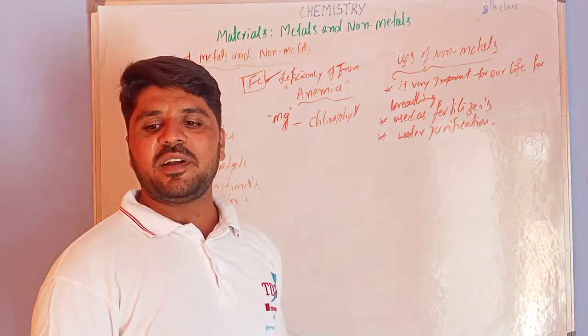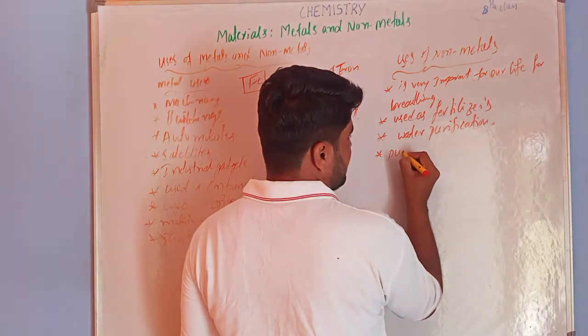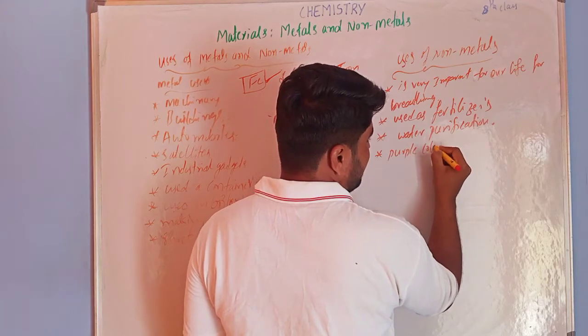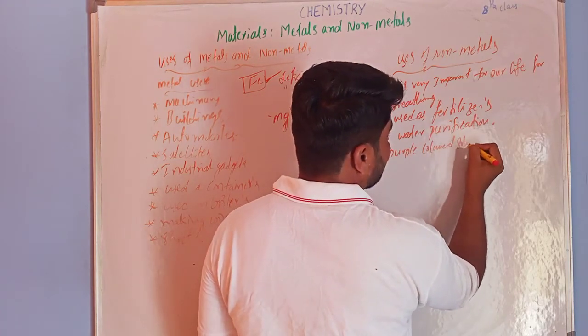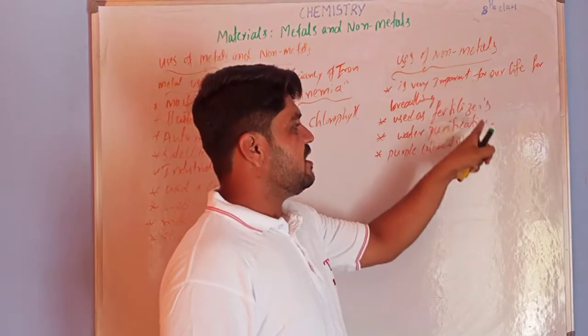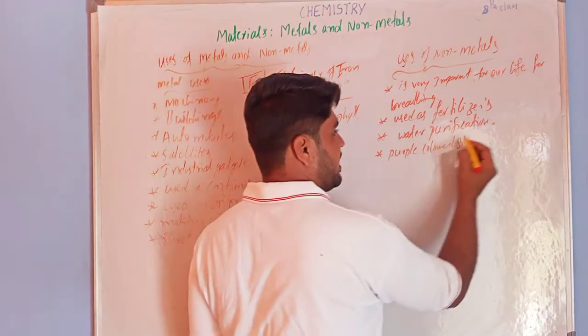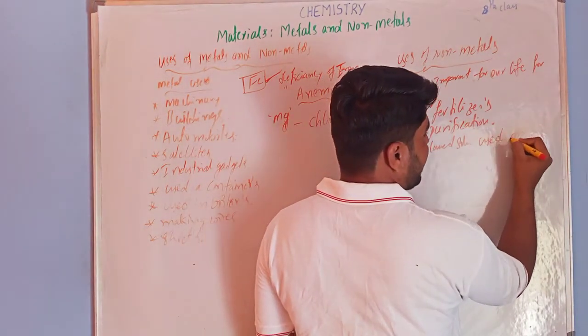Another one is non-metals used for the purple colored solution. In this purple colored solution we have non-metals that are used as antiseptics.